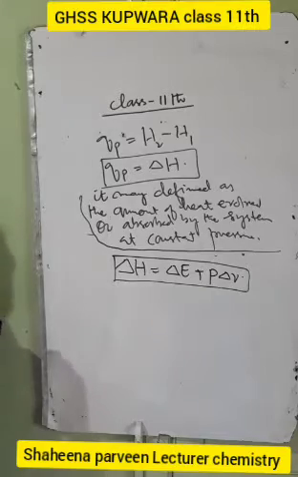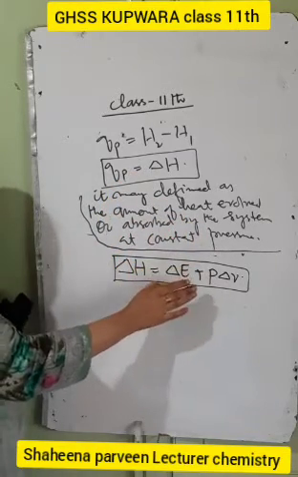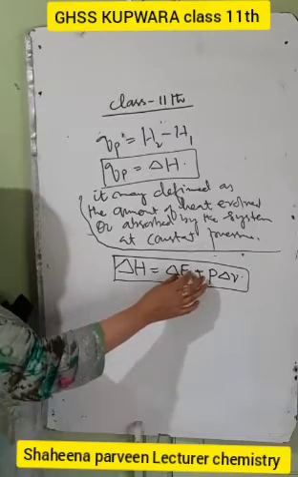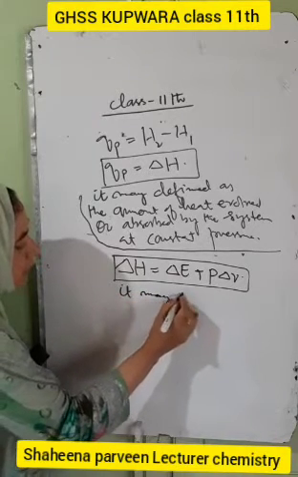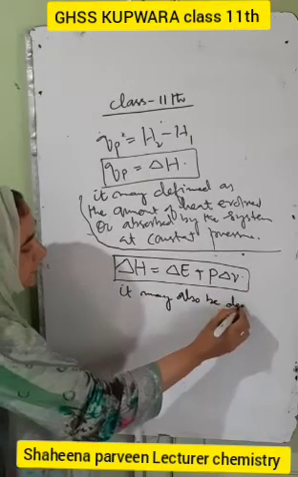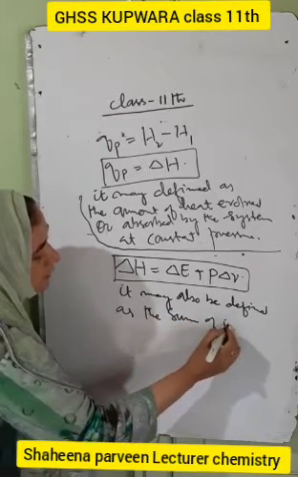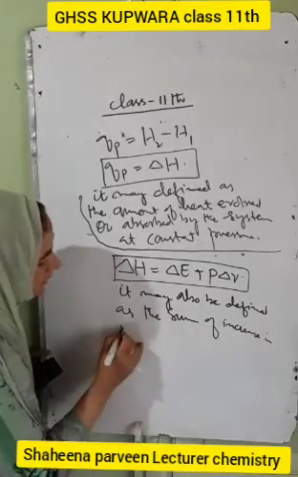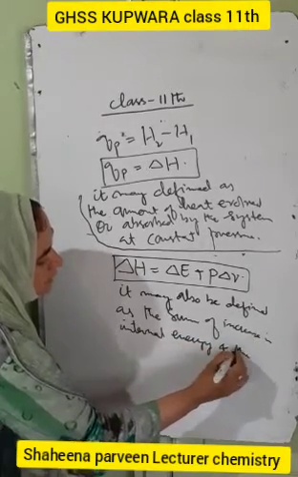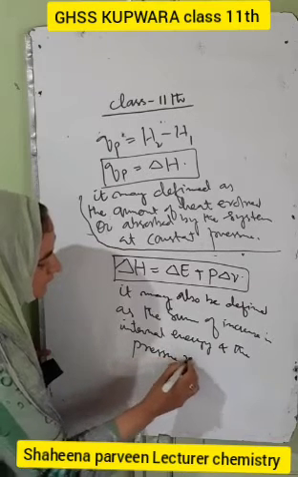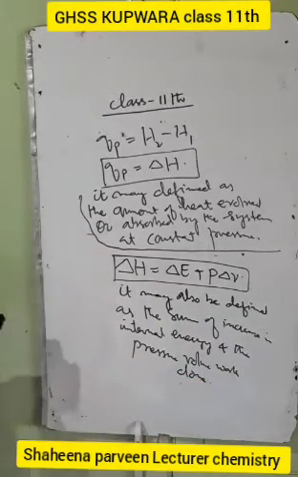So the enthalpy change may be defined either as the amount of heat evolved or absorbed by the system at constant pressure, or as the sum of the increase in internal energy and the pressure volume work done. So this is the expression for the enthalpy and the enthalpy change.